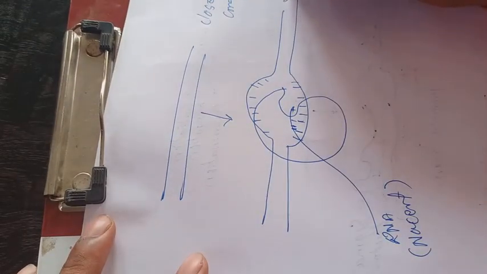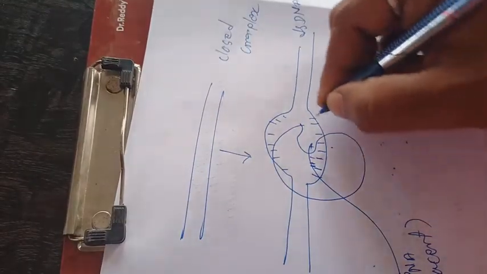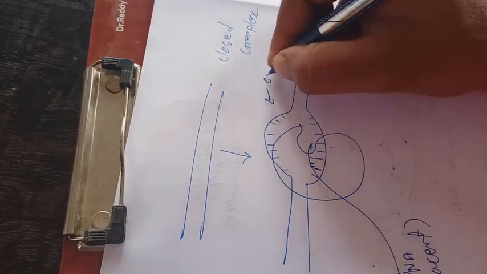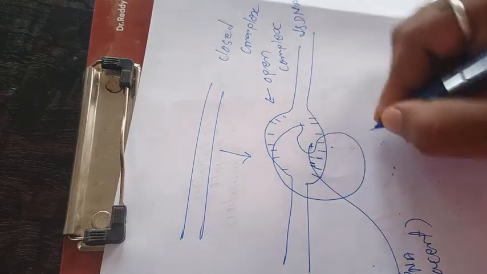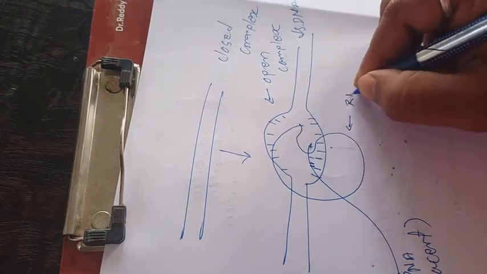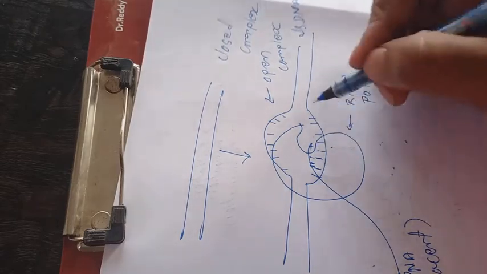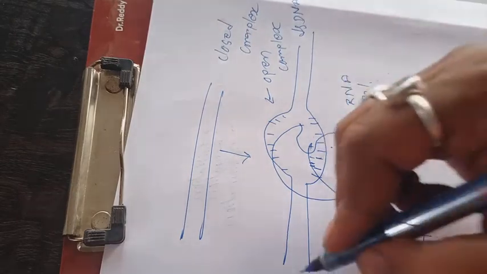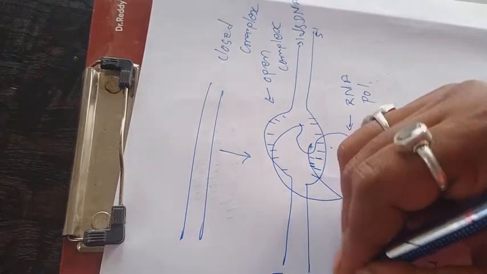It is a double-stranded DNA. It is an open complex. It is an RNA polymerase. This is double-stranded DNA, and it has a complementary strand. It is also 5' to 3'. It is also 5', 3'.